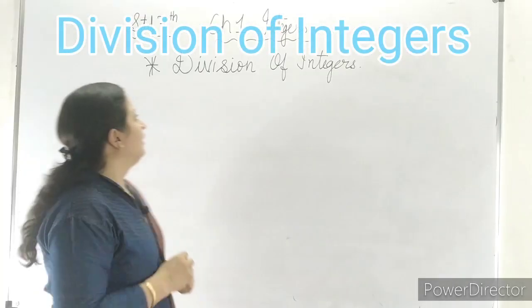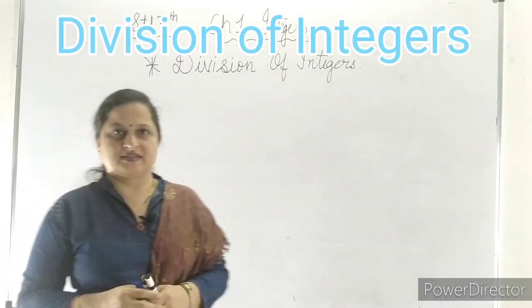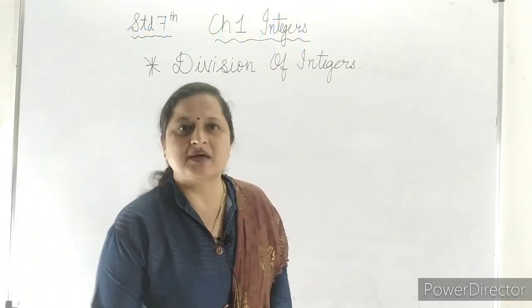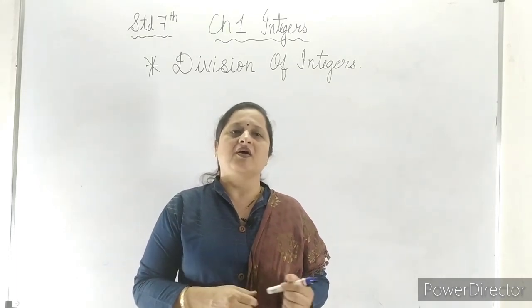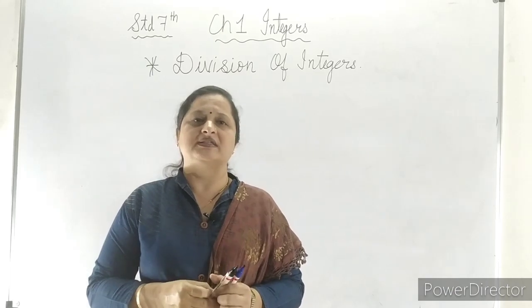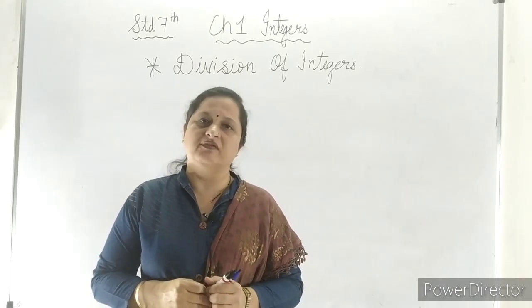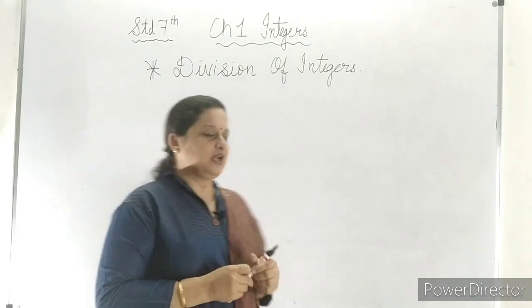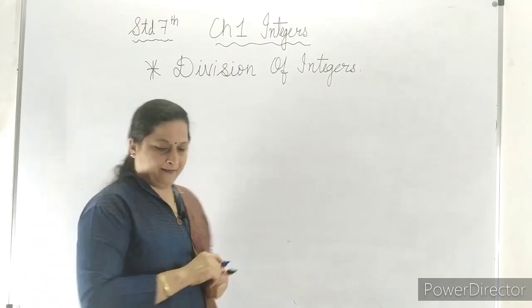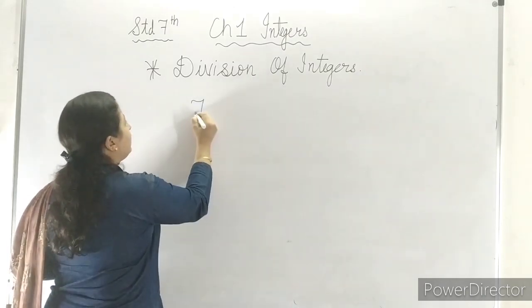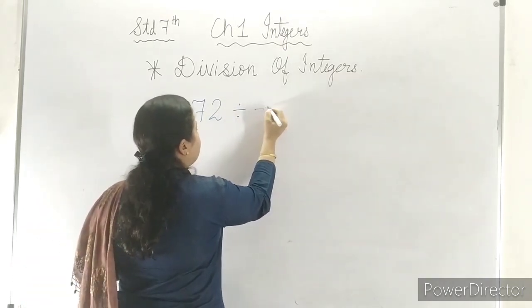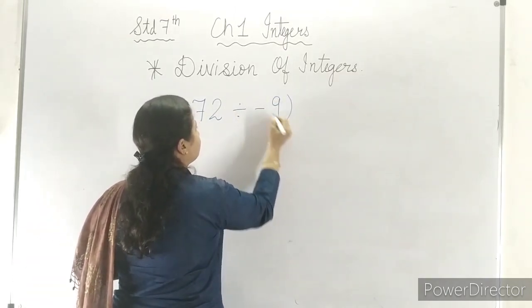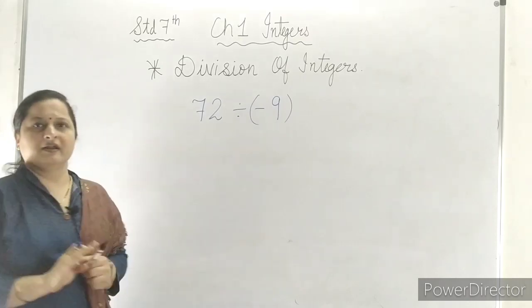Now we will do division of integers. As we have done some properties of multiplication of integers, in the same way, before that we need to understand what the rules for division of integers are. Now let us take one example. 72 divided by minus 9. This is our number.